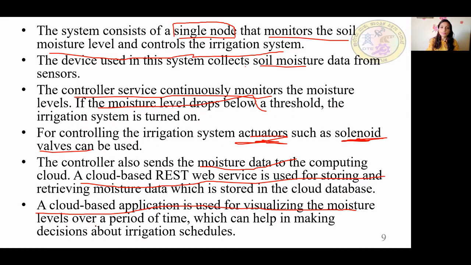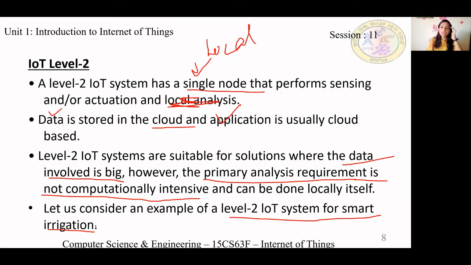So IoT level 2 again uses a single node performing sensing or actuation, and it uses local analysis, whereas data, application and web services are at cloud. This IoT level 2 is used when data is more, as well as when your app is very computationally intensive, but analysis is less, so they are performing analysis locally.